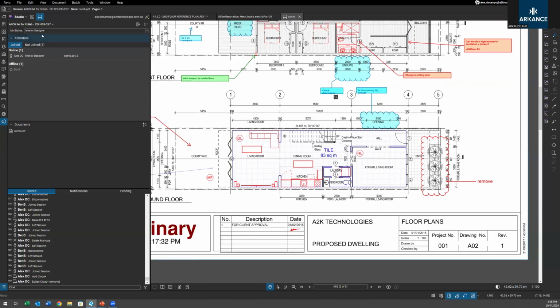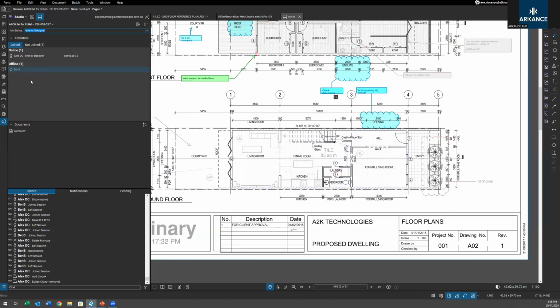On that as well. So within there, you do have different options like the statuses and the online. At the top under attendees, this is everyone that's in the session. Under not joined, you see people that haven't accepted the invite. And then within here, joined, you have the online and offline members. So my colleague Ben currently isn't on here, but if he was, I could go through and filter his markups.